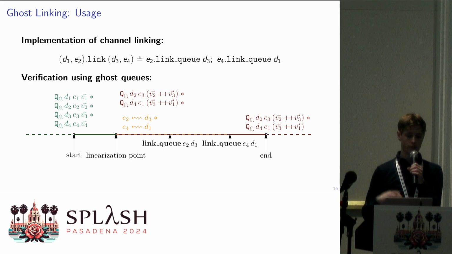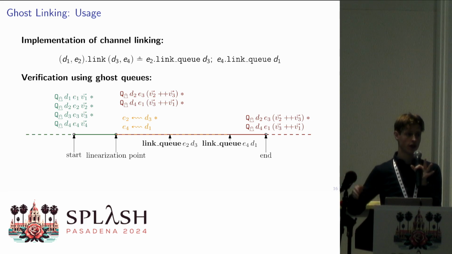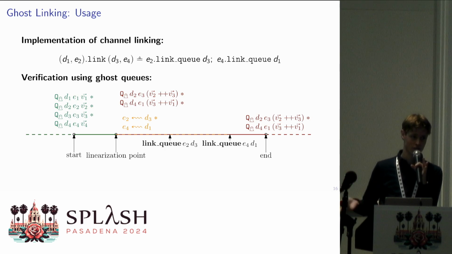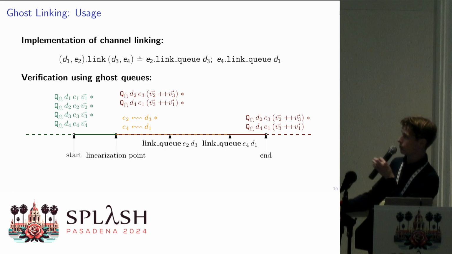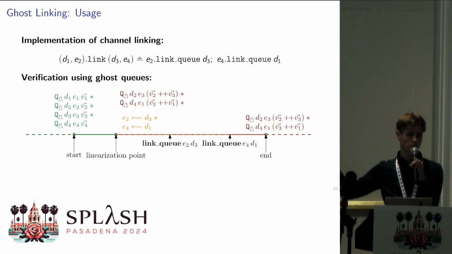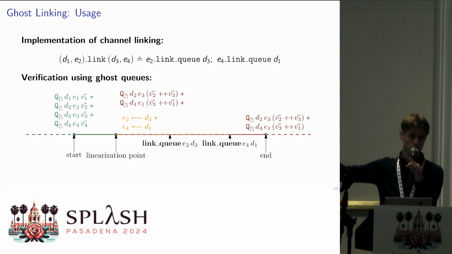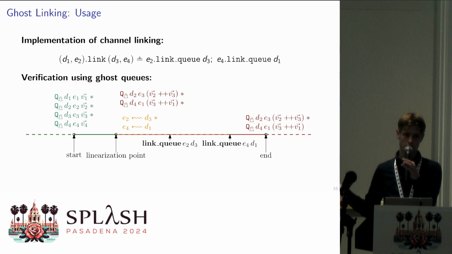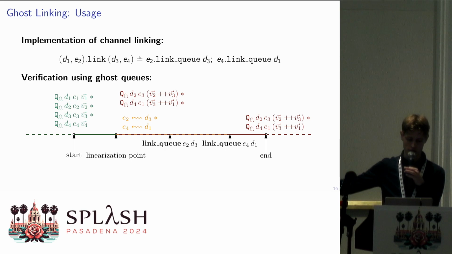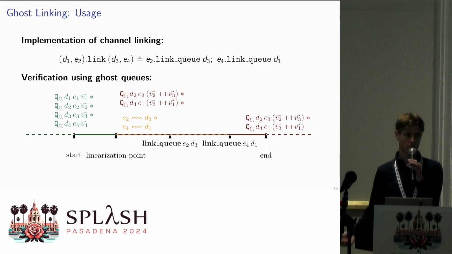Then we're going to pick a linearization point just at the start of the function. And here we're going to logically link these ghost queues. So we're just going to change the boxes around our queues, but we don't actually perform any physical step. And this is where we go from the 4 ghost queues of the 2 channels to the 2 ghost queues of the combined channel. And we make 2 of these tokens.